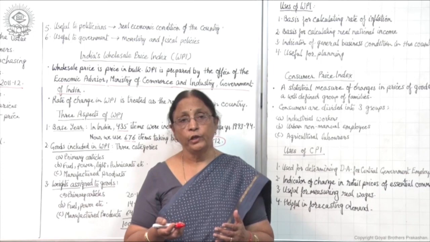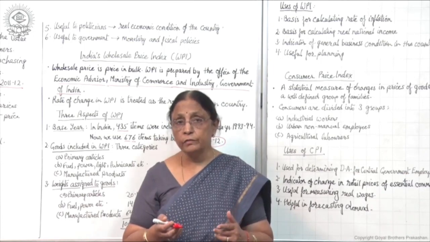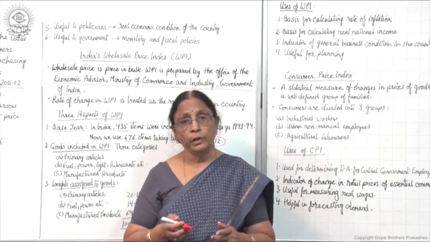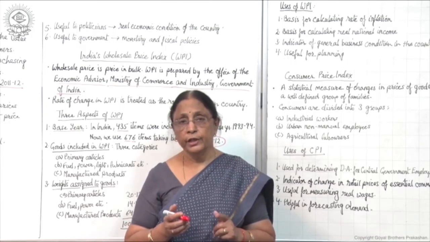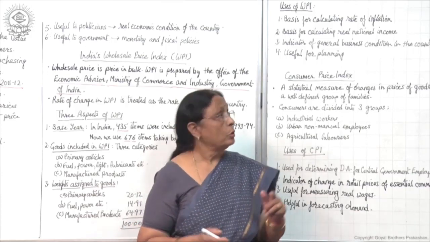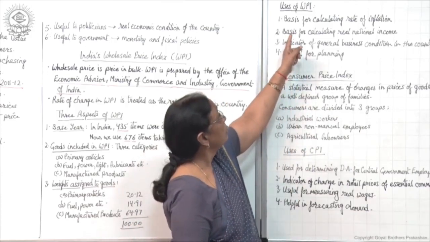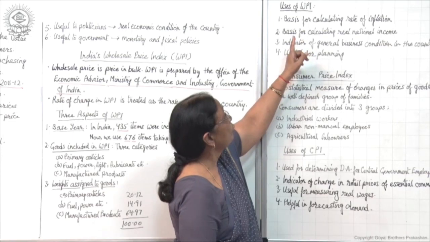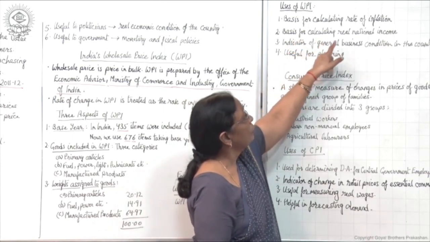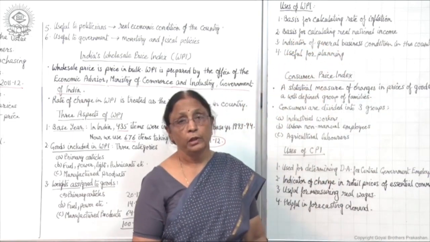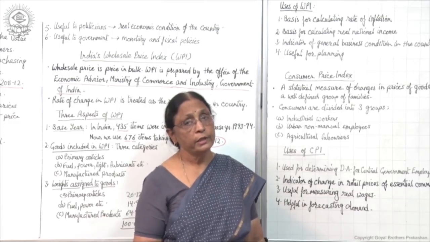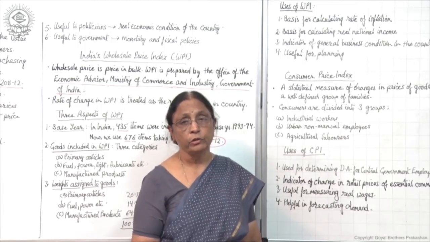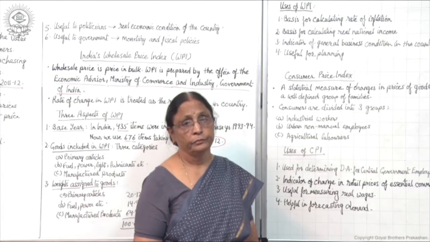That means the money value of the total goods and services produced in the economy in a particular year. On the basis of the wholesale price index, we can calculate the real national income of the economy. It indicates the total production of goods and services, and accordingly the money value of goods and services on the basis of prices. Clear?